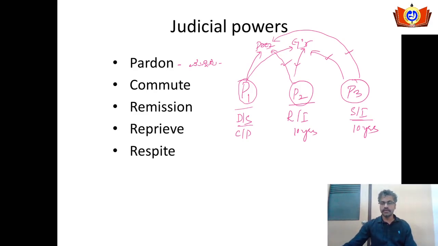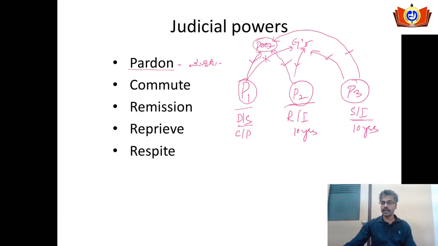When it comes to the death sentence, for person P1 awarded by the court, only the president can set him free, not the governor. You have to remember this factor: pardoning power with respect to a death sentence is available only with the president, not with the governor.